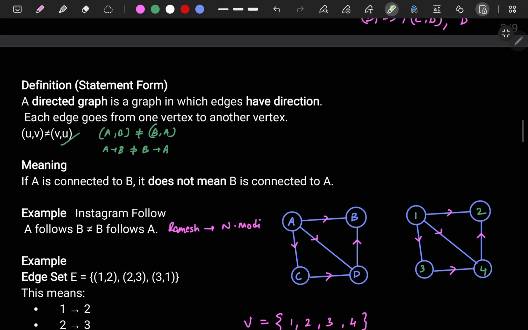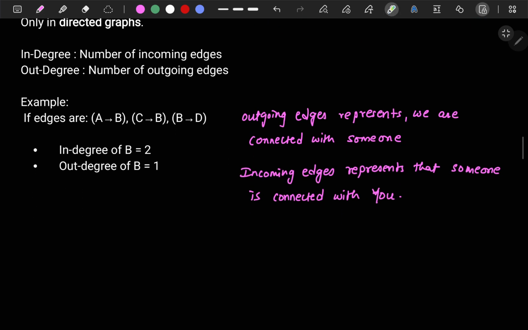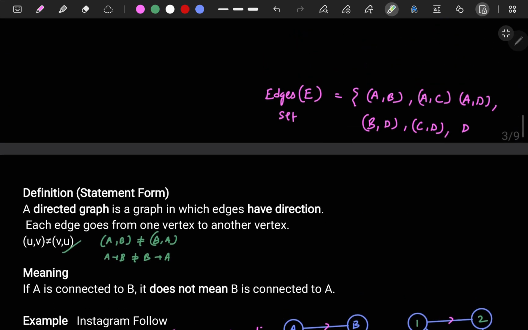Now why you have to understand this is because outgoing edges represent a relation that you are connecting with someone, and incoming edges represent that someone is connected with you, right? I had written this part here so you can understand. We will take one example, you will understand.